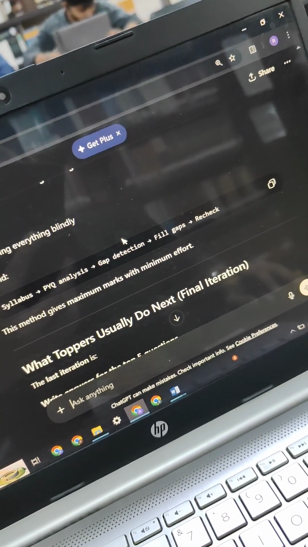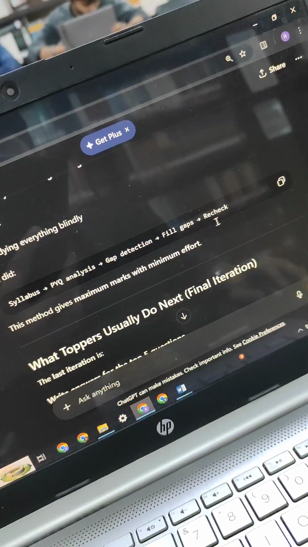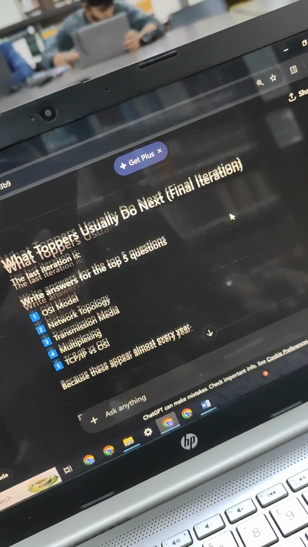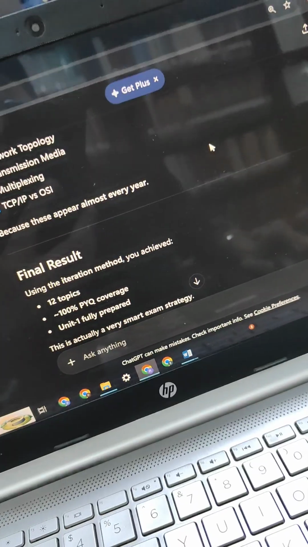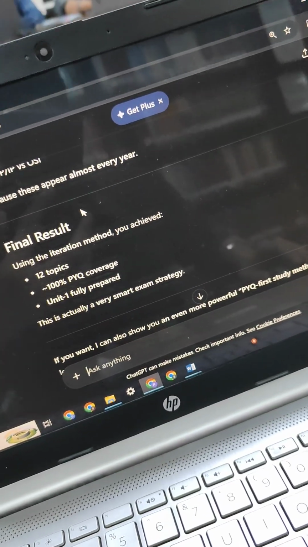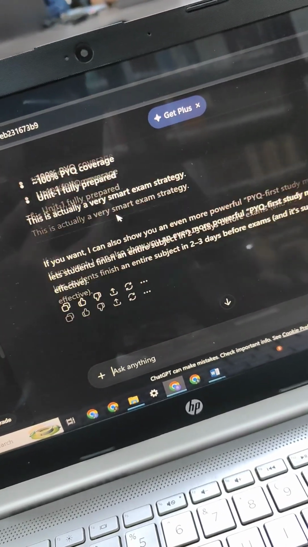Recheck, then you'll get a gap, then you fill the gap, then recheck again, and at a certain point when you get 100%, you are good to go. And we have to follow this for all the units and all the subjects.